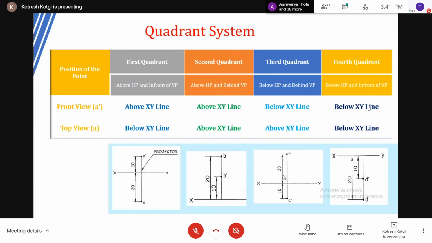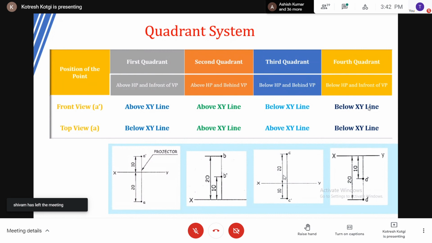In the same way, the second quadrant. How to define the position of the point in the second quadrant? Above HP, behind VP. So in the second quadrant, both HP and VP will come above the XY line. But HP was in bracket. It means you can see VP, you can't see HP, because it is written in the bracket for the second quadrant.